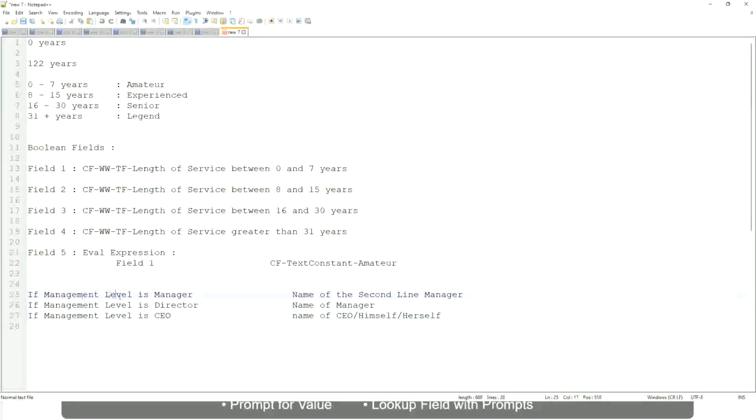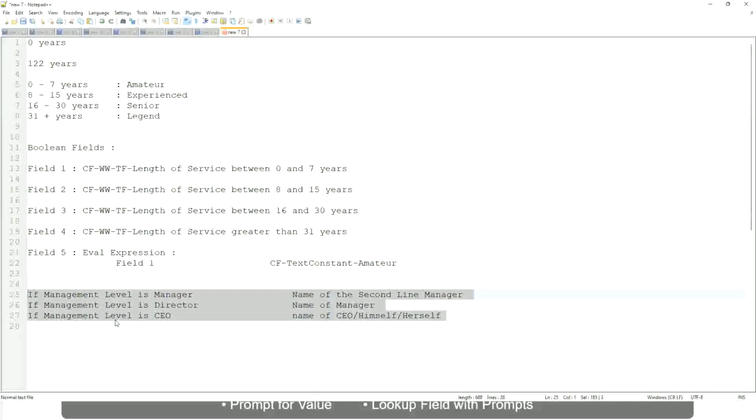So if this is a requirement, if the management level is manager, we have to return the second line manager's name so that it is a clickable link. If the management level is director, you have to return the name of the manager, because the director may not have a second level manager, right? He may be reporting directly to the CEO. And if it is a CEO, return the name of the CEO, which is himself or self. This is a calculated field you have to come up with.